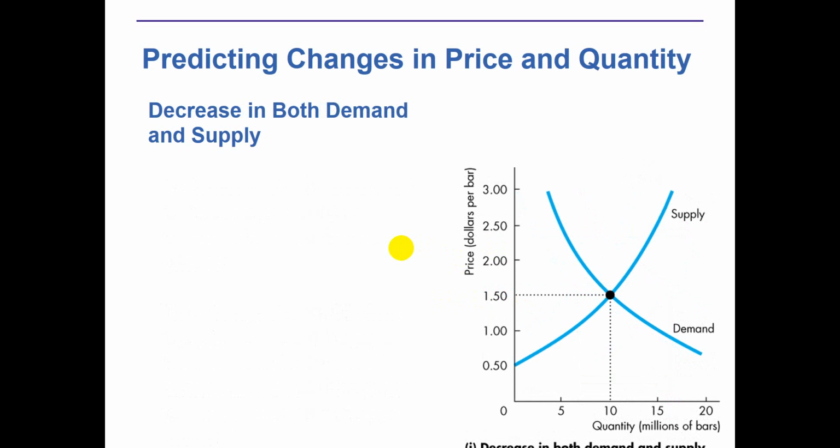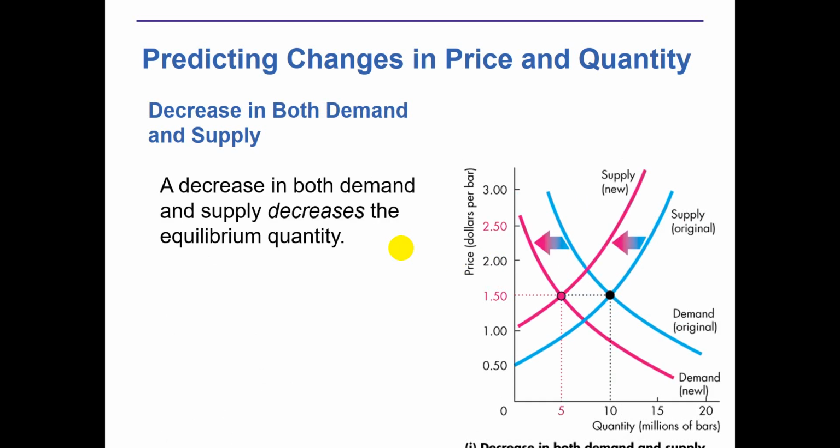Now we can see if both demand and supply decrease, what will happen in the market? A decrease in both demand and supply decreases the equilibrium quantity. The blue lines are our initial equilibrium condition at the $1.50 price, and the quantity was 10 million. Right now, the demand decreases, and then the supply decreases. So what will happen in the market? Another equilibrium has been reached at the price of $1.5, but this time the quantity has decreased.